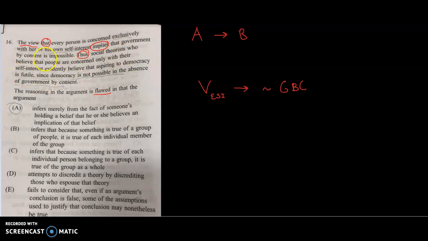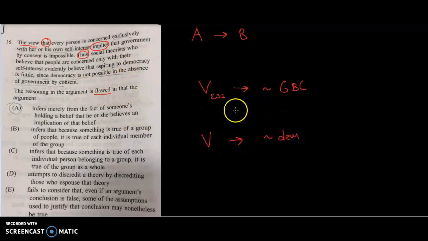So that means if you've got a group of people that hold this particular view, what does that mean? They evidently believe that aspiring to democracy is futile. So if you have a group and they hold this view, I'll just say the view, then that must mean we can't have democracy, according to the author, right? And why?